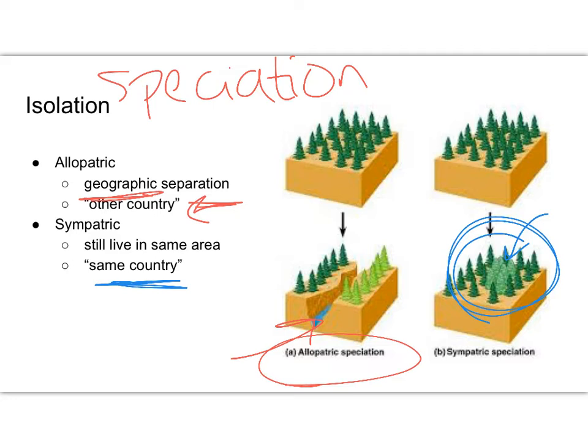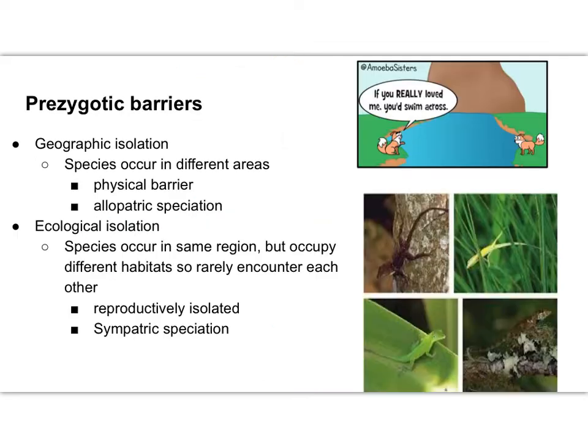Maybe that's because they were having too much competition. Maybe they changed the way they get pollinated or their seeds are dispersed. For whatever reason, though, they are a whole different species now. They're reproductively isolated, yet again, they're still living in the same location. And we'll look at some examples of this and how this would work.